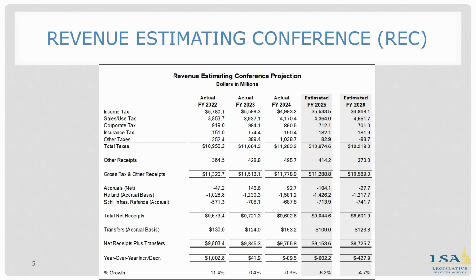Estimated FY 2026, the REC agreed to a net receipts plus transfers total of $8,726 million. That is a minus $428 million and minus 4.7% compared to estimated FY 2025. The REC will meet again in March 2025.